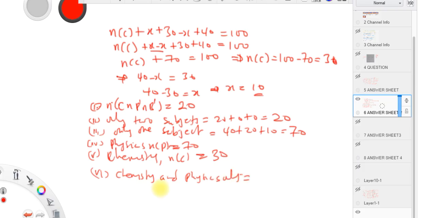Chemistry and physics only means chemistry and physics, but not biology. Note this: chemistry and physics, but not biology, is the same as chemistry and physics only. So that gives us zero.